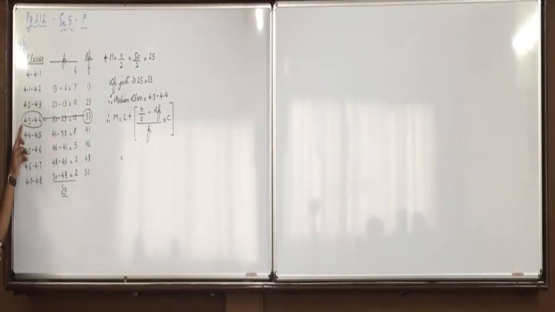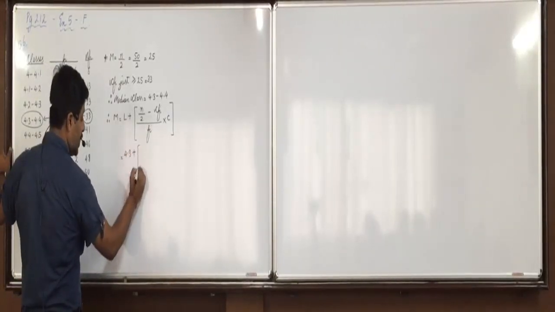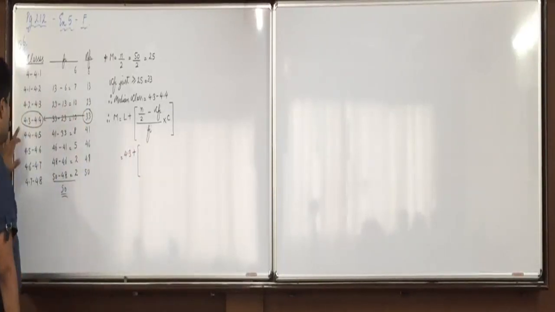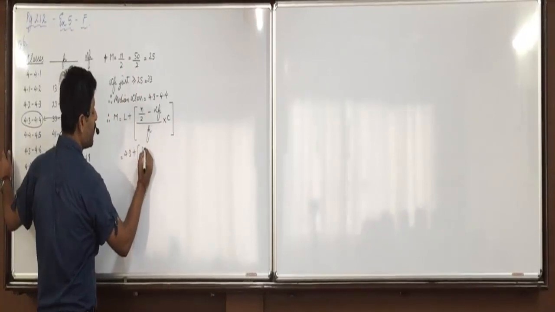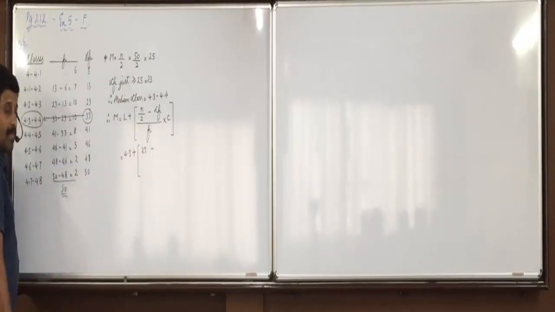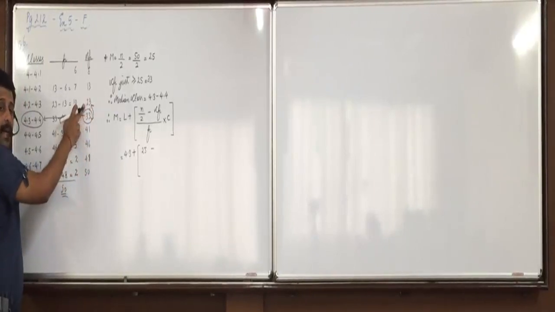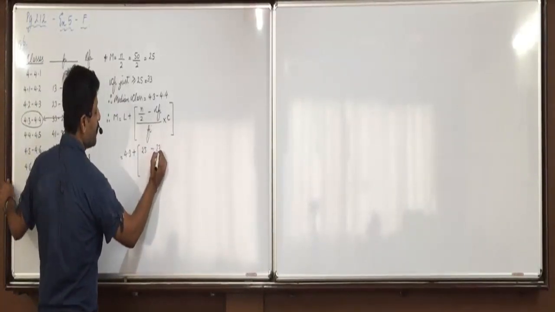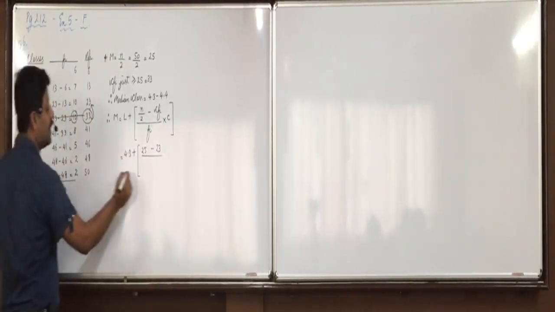Is it exclusive or inclusive? Exclusive. So directly we can take 4.3 plus. Now lower boundary is 4.3, N by 2 from the first step we get 25. Now CFI we will take of the preceding class, that is 23. Frequency we will take of the same class, that is 10.